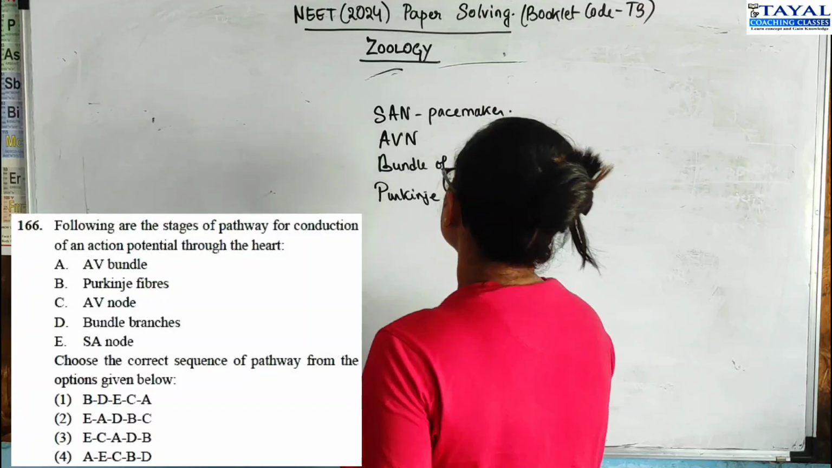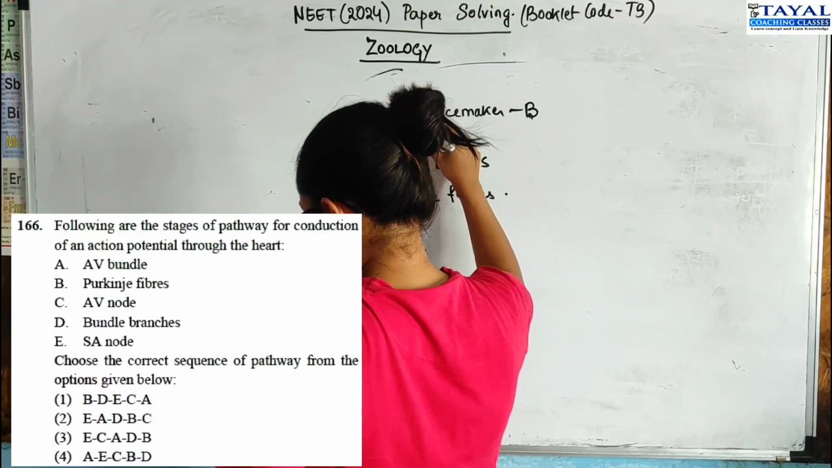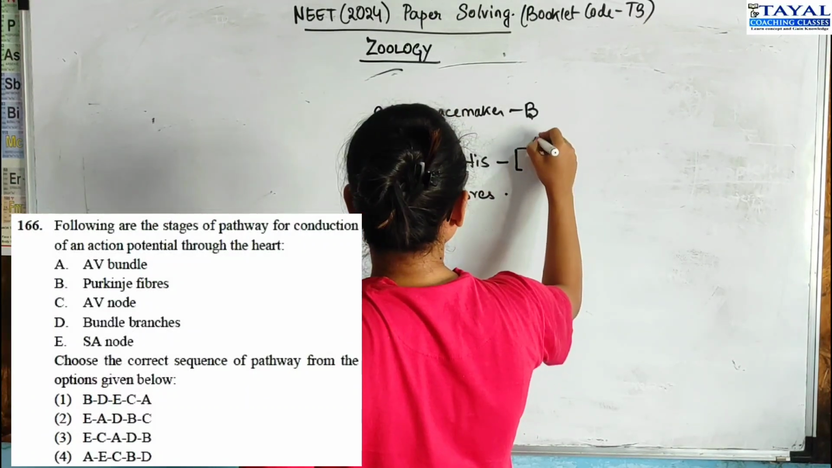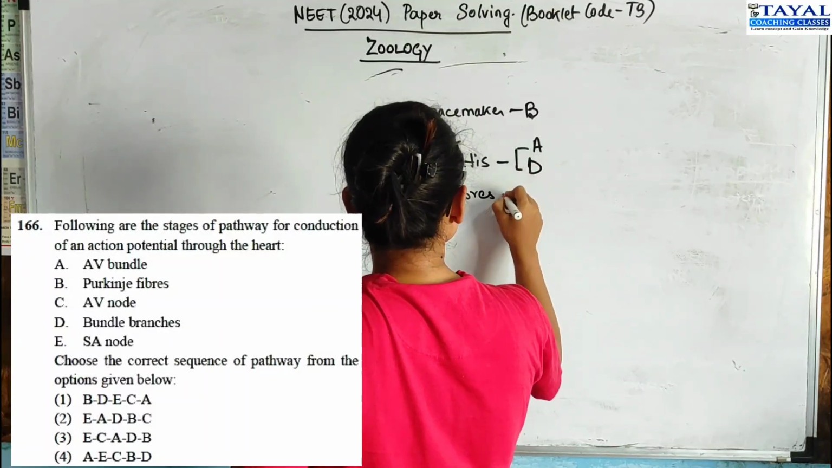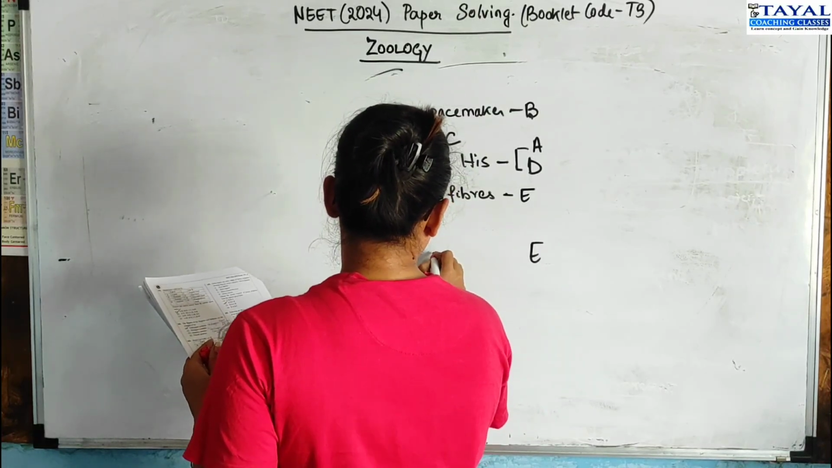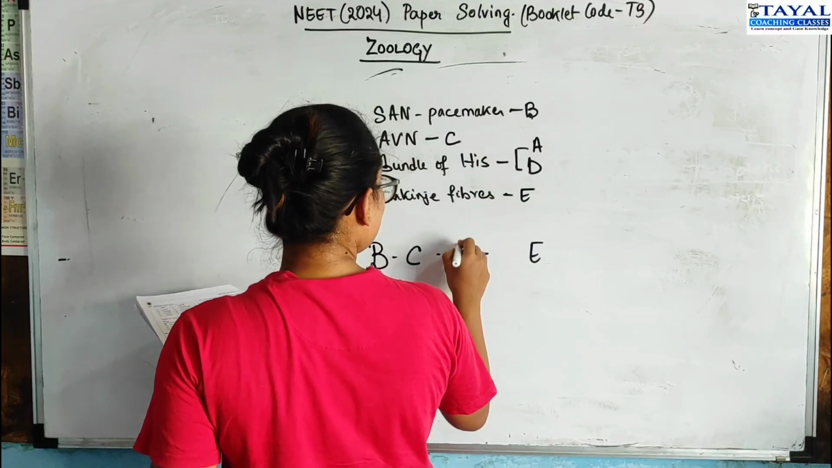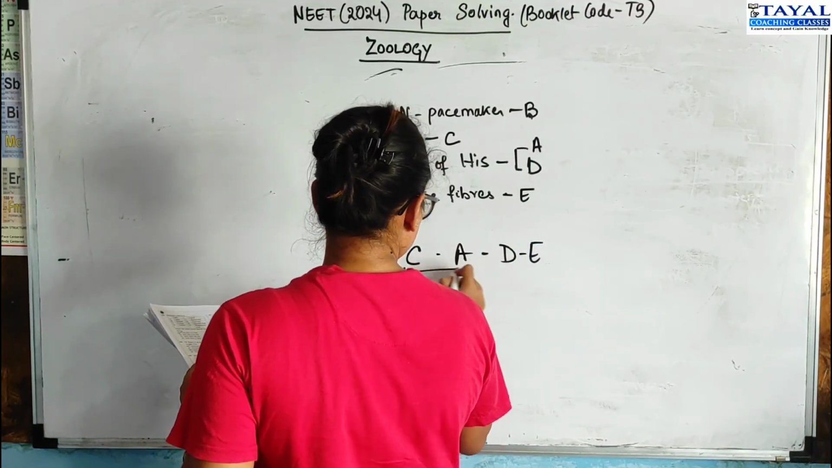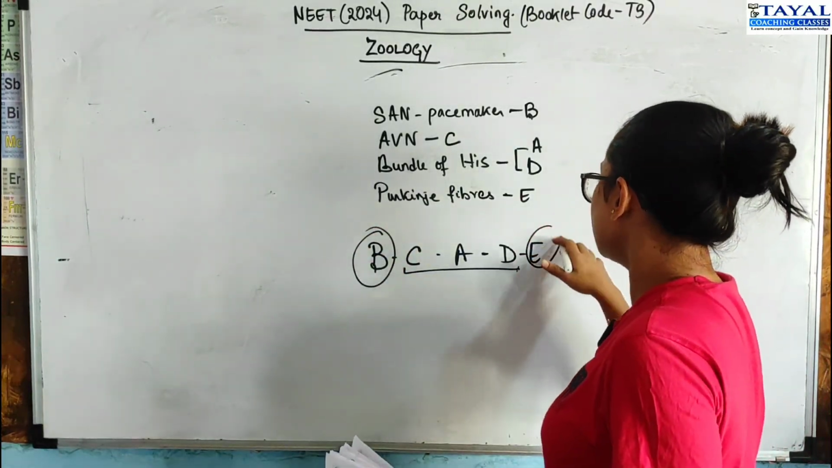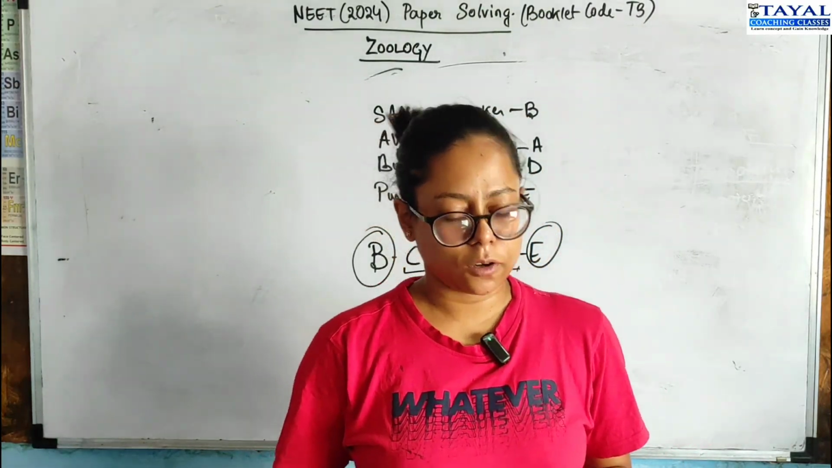So let's just mark it here. This is B for our question. AV node is C. Bundle of His has been divided into two sections. They have done it into the AV bundle and the bundle branches, and this has been marked E. So we know that it starts with B and ends with E. The following is actually followed by C, then A, then D, then E. But even if you're not sure about this section, then also you know it starts with B, it ends with E, and that's only one option, which is option 3. Then that is your correct option.